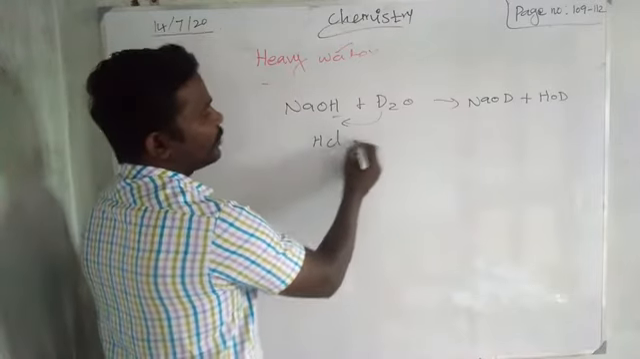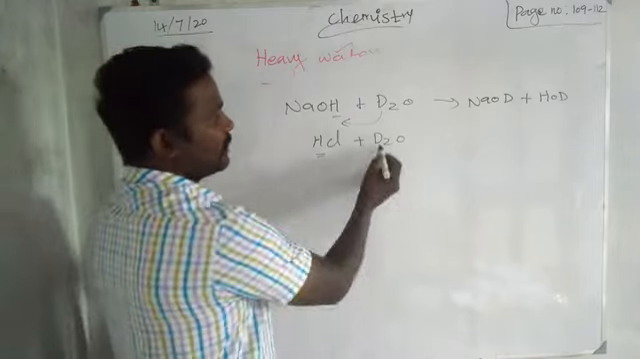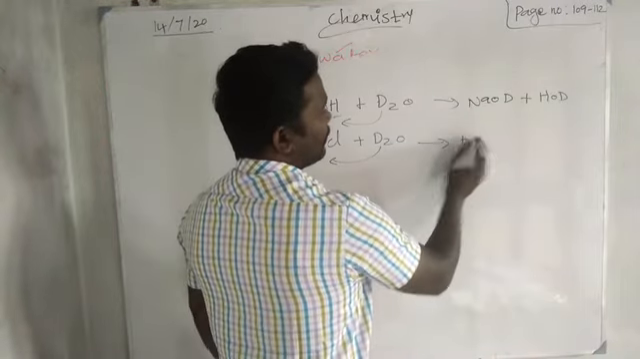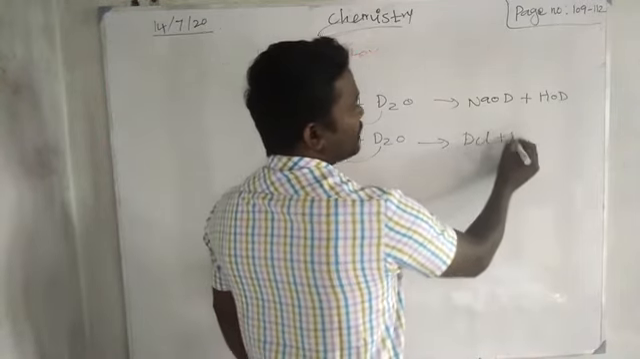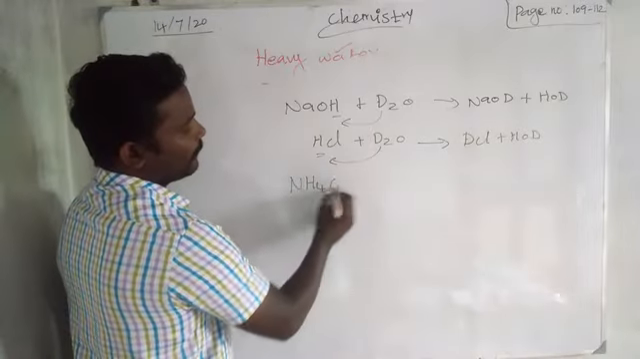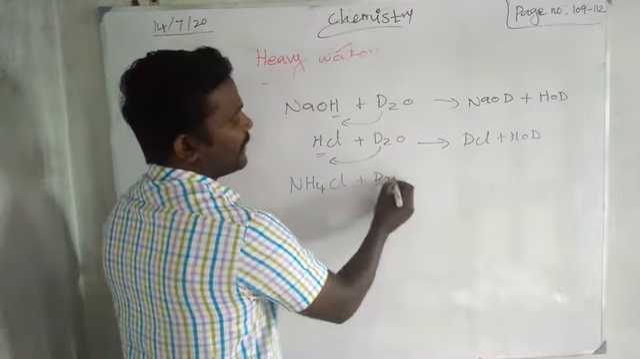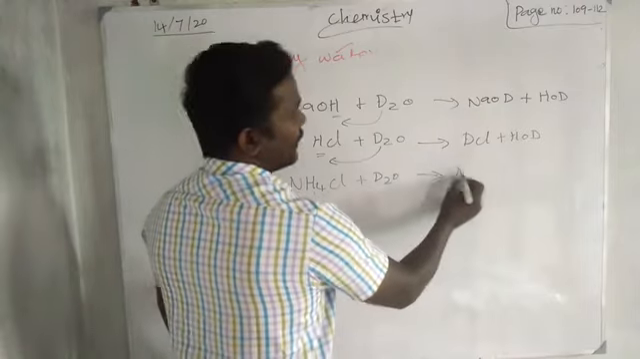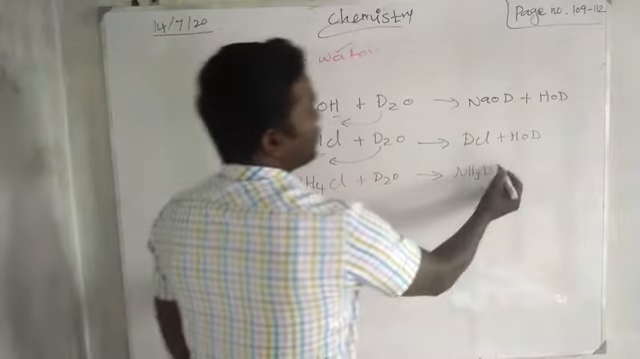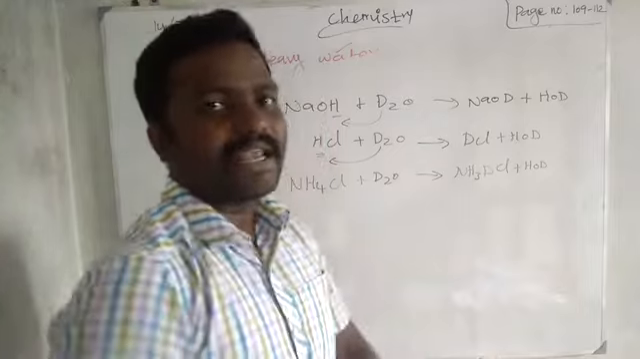Next we can take hydrochloric acid. Hydrochloric acid has one hydrogen. That hydrogen may be replaced by deuterium. So the product is DCl plus HOD. Then we can take ammonium chloride. We have 4 hydrogens, but only one hydrogen may be displaced by deuterium. So NH3, and instead of the other hydrogen we write D, then Cl, plus HOD.